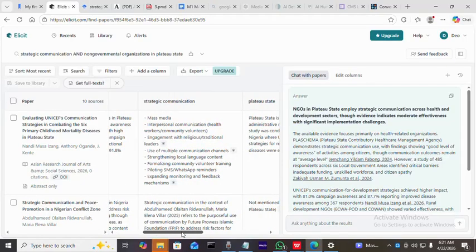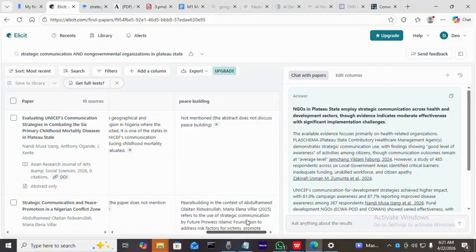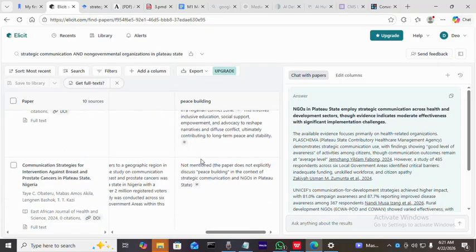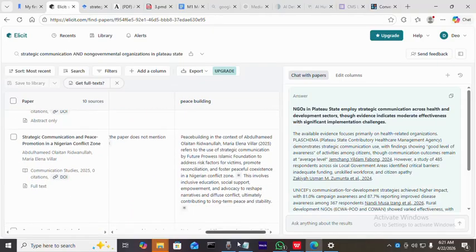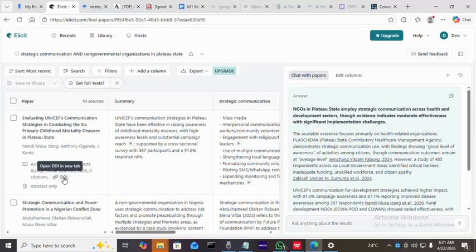So you read the summary, you read the keywords, do they align? Then those that don't align, you skip. Some will say this has not been mentioned in the paper, so you skip them. Then you go to studies that seem to align with all your work. But like I said, you need to cross check. You need to cross check.